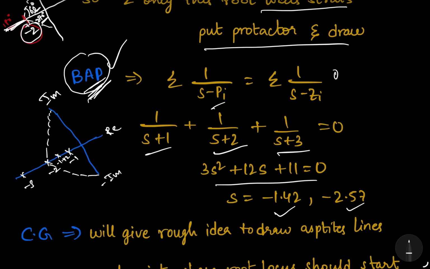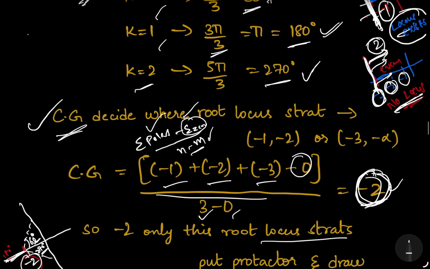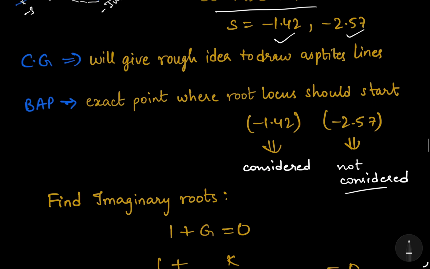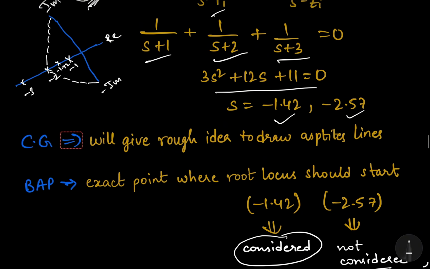Now which one exists in the range -1 to -2? Only -2.57 is not considered, right? Only -1.42 should be considered, because we found that the locus will definitely be in the region -2 to -1 only. So we got -1.42. Just keep it in the main range of -2 to -1. This is the only valid one.